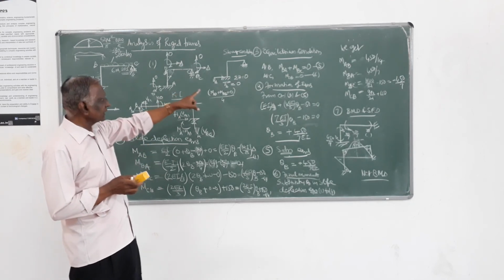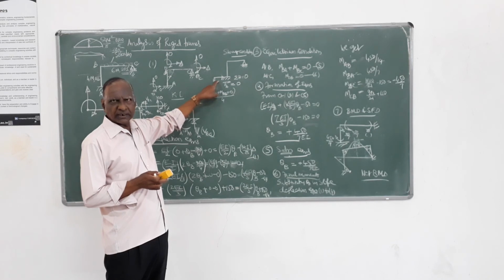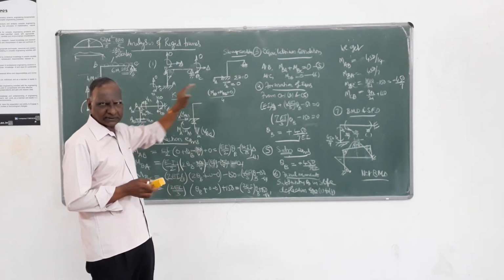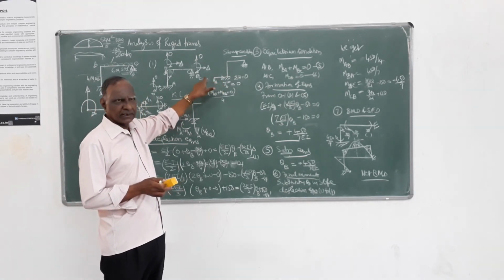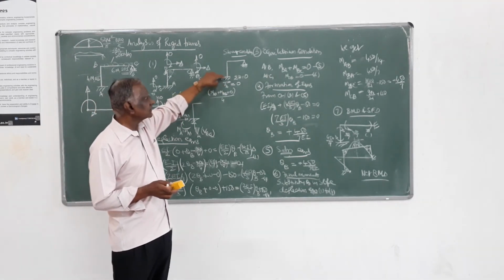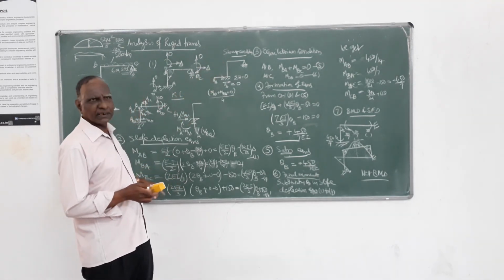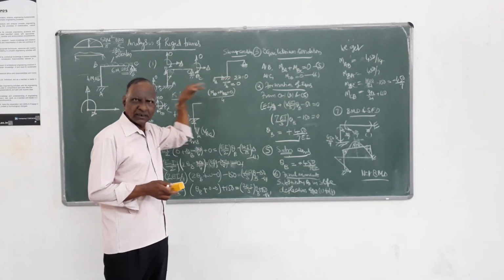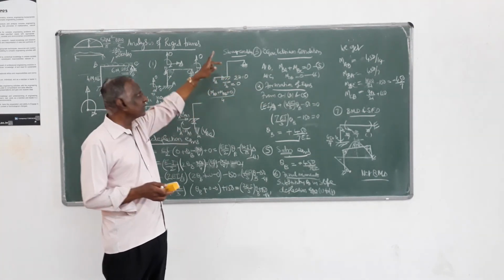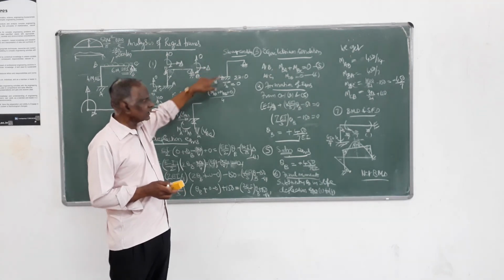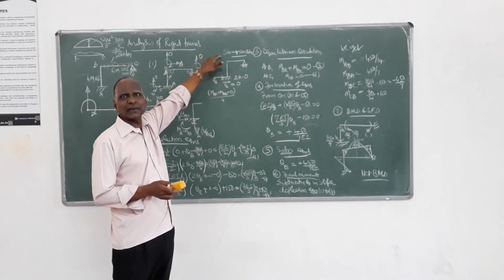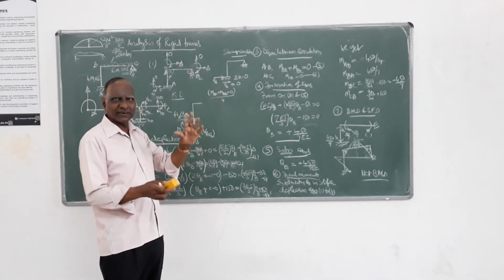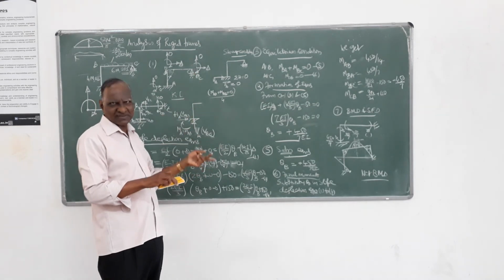Always, first mark the horizontal reaction at the base in the positive global direction. Then indicate the value of that HA as the sum of the end moments, MAB and MBA. And if any load is creating horizontal sway, include the moment due to that load about the top end. Because we are determining the support reaction HA, I have to take the moment about the top end, the other support.